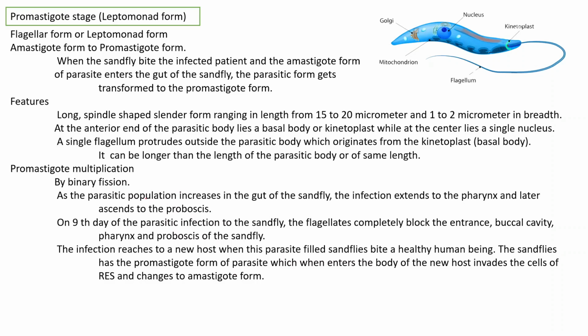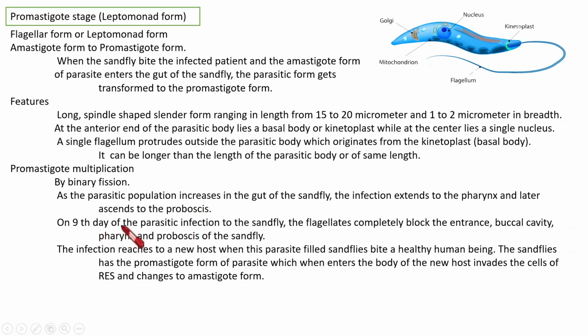And as the parasitic population increases in the gut of the sandfly, that number of parasites moves to and accommodates the pharynx and later the proboscis of that sandfly.